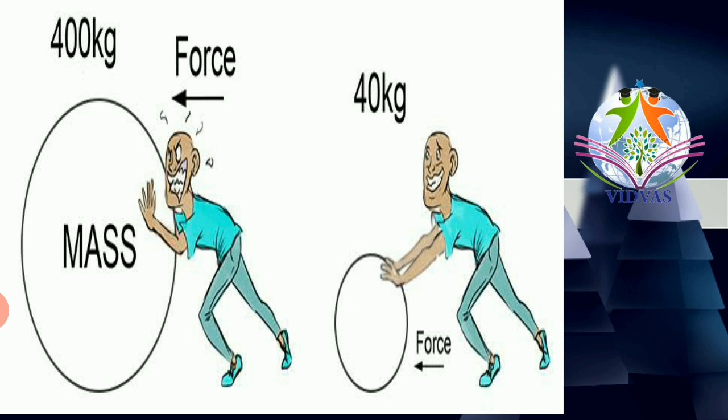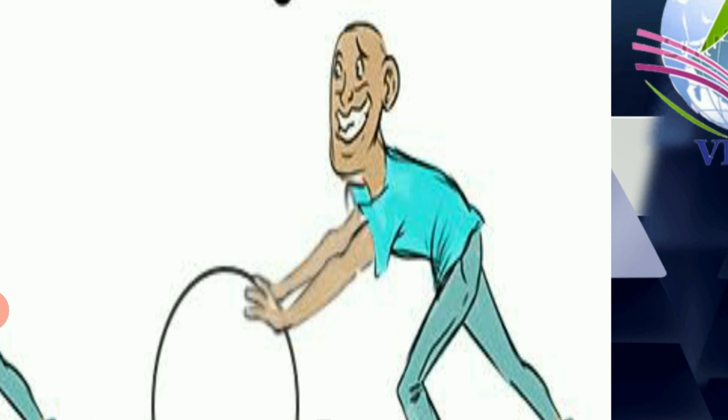You are able to see a picture of one person in two cases. Are you able to follow or not? You can see one person is acting in two cases. Look at the first case. Look at this figure.